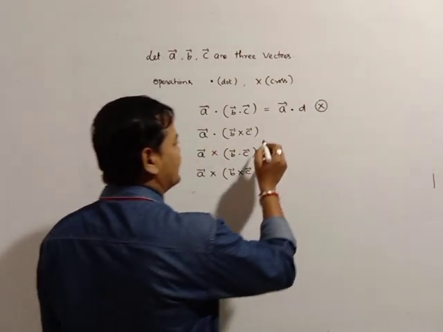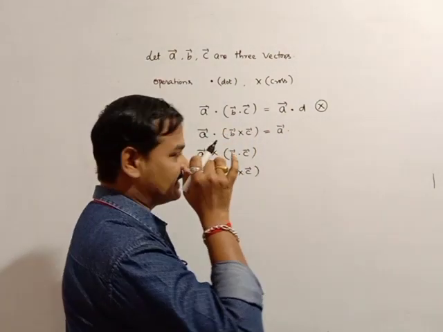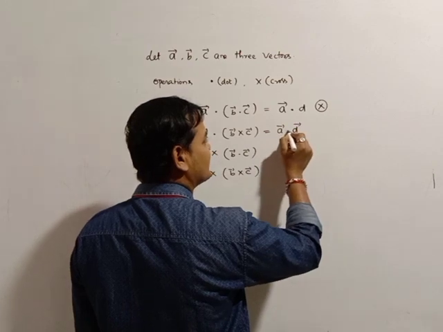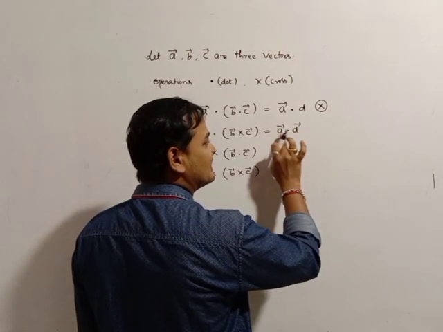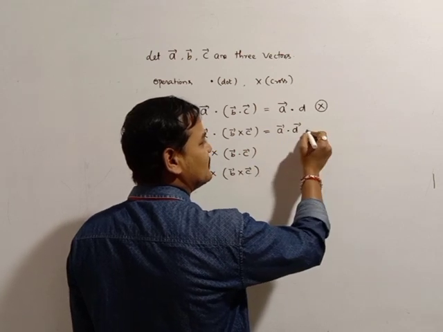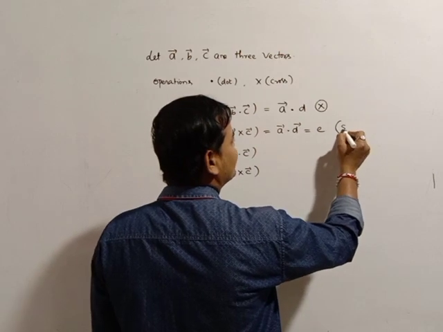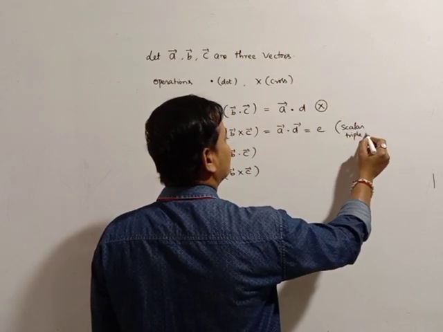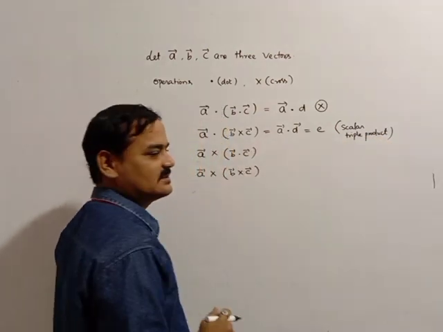Next, come to here. A bar dot B bar cross C bar. B bar cross C bar is a vector, so it can be written as A bar dot D bar. This is possible because the dot product of two vectors is possible. Finally you get a scalar, so it is called the scalar triple product.